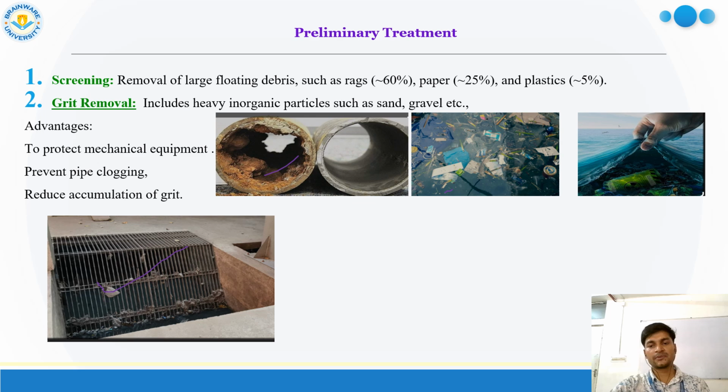Why is it required? Because it improves the mechanical efficiency of any engine, and sometimes this sand or waste material clogs the pipe.